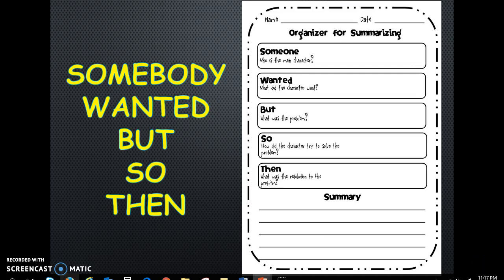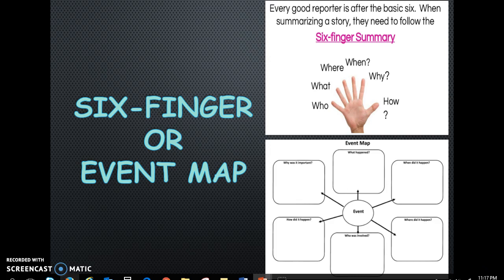There are many strategies for summarizing. Somebody wanted but so then is a very common graphic organizer that can be used to summarize a text, particularly a story, but it can also be used for many nonfiction texts as well. The six-finger or event map is another great strategy.